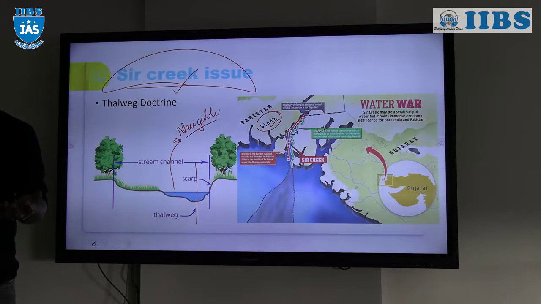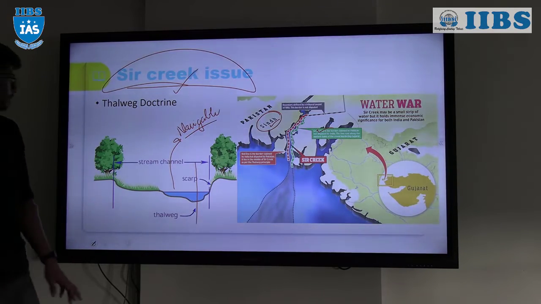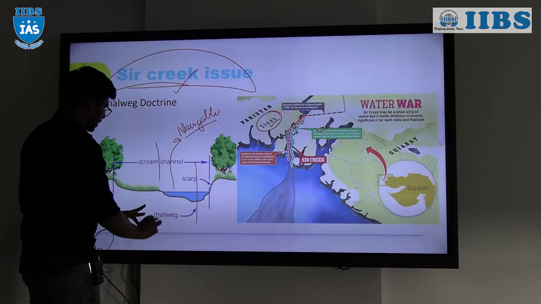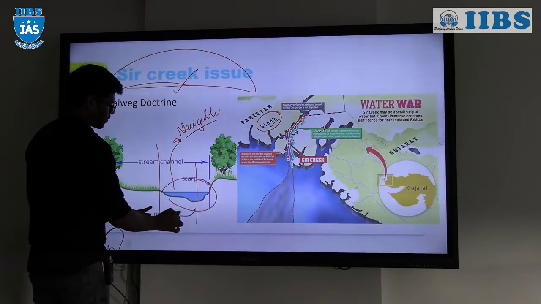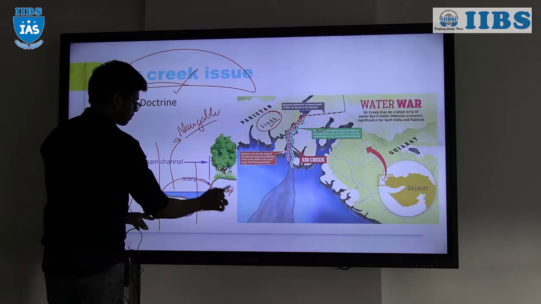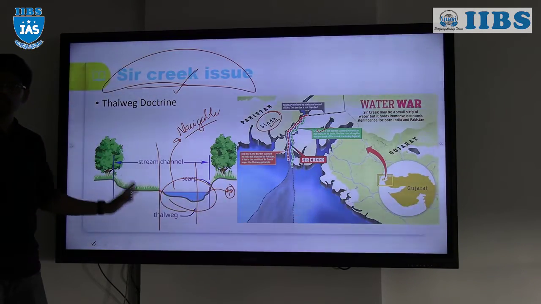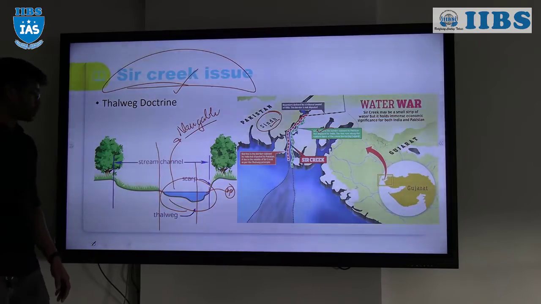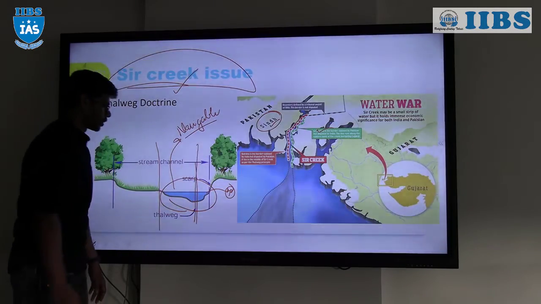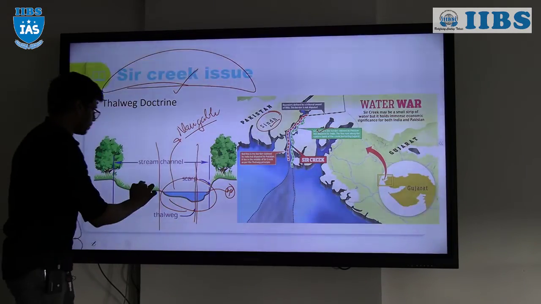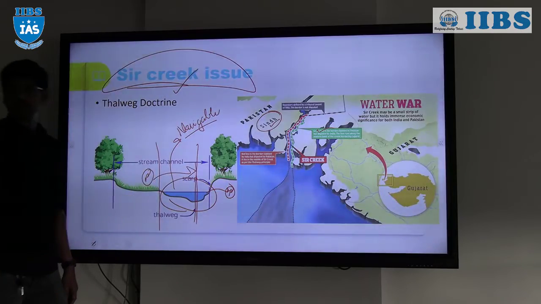Navigation has to be the right of both the territories, but initially it was divided like this, where most of the strategic advantage went to Pakistan but not India. So we have to follow the Talweg doctrine, where Pakistan will be losing so much of the territory.